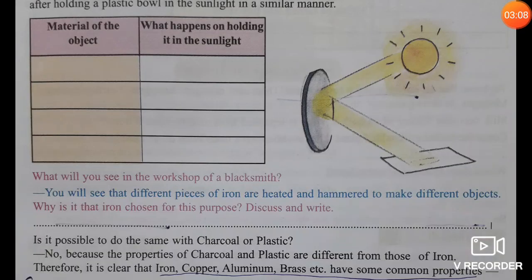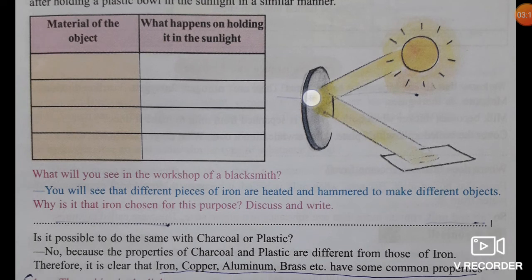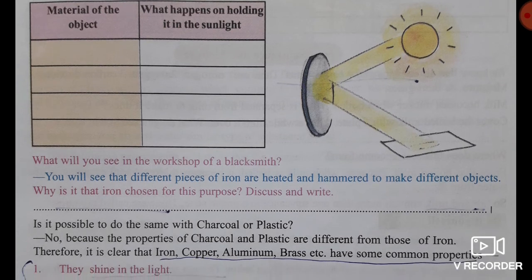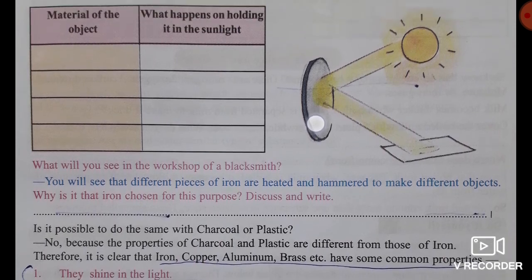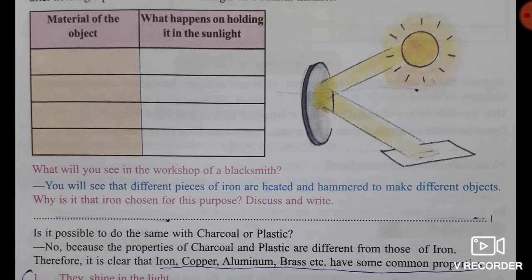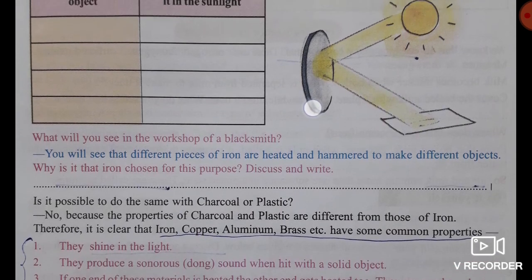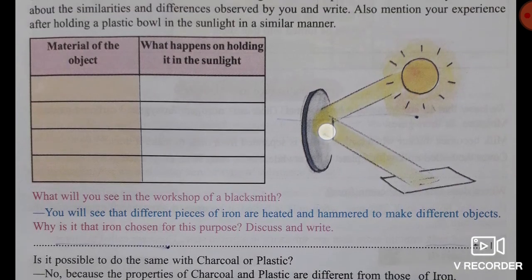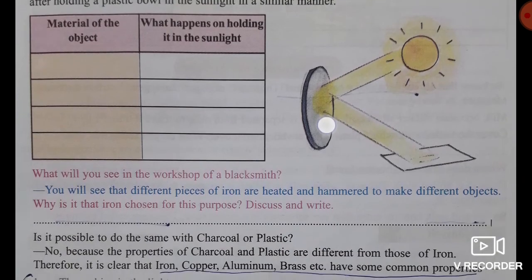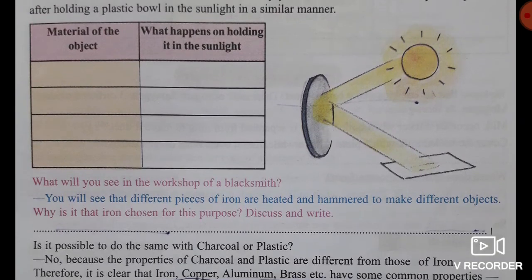Again we can perform one more experiment. If we keep iron or copper or aluminum or brass, any metallic substance, in front of the sun, it will get heated and it will also shine. But if we place a non-metal like charcoal or plastic, then it will not shine and it will not reflect light. So this is the difference between metal and non-metal. Metal will shine, non-metal will not shine.